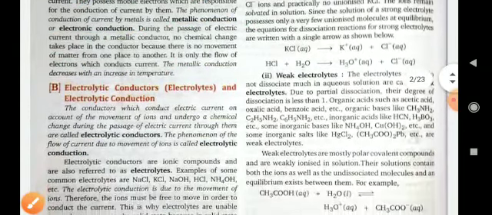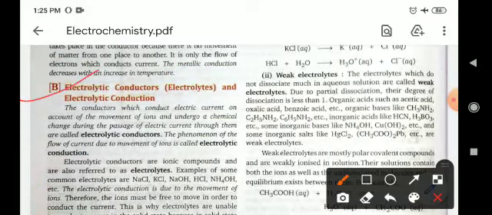Okay, the second type of conductors are known as electrolytic conductors, which are formed by the electrolytes. The conductors which conduct electric current on account of movement of ions and undergo a chemical change during the passage of electric current through them are called electrolytic conductors.